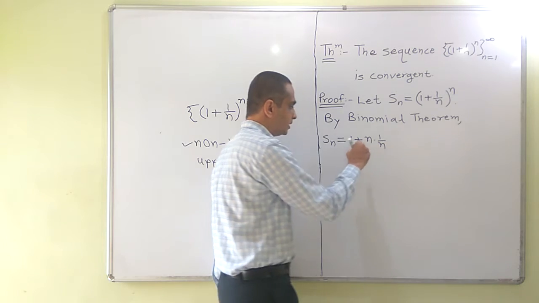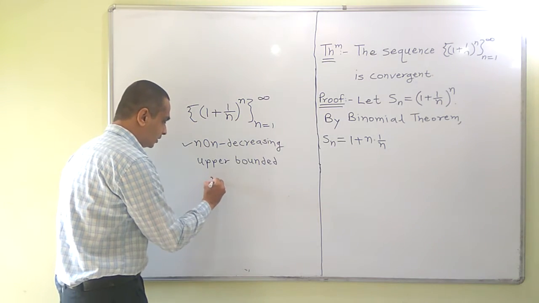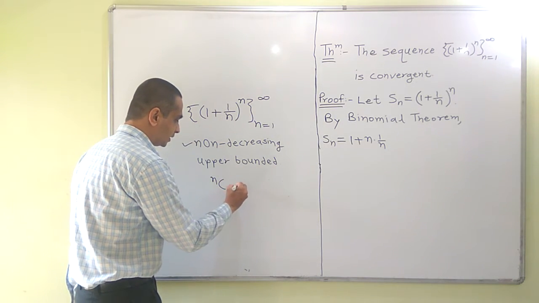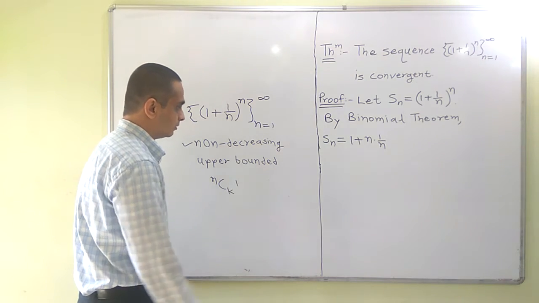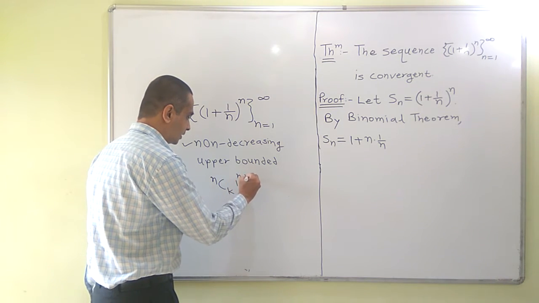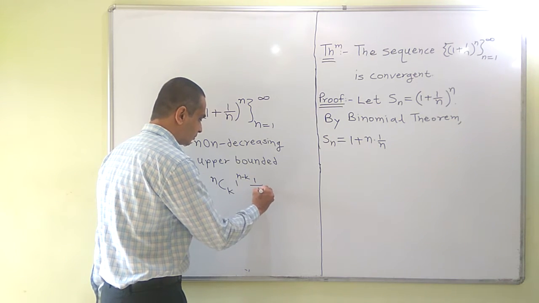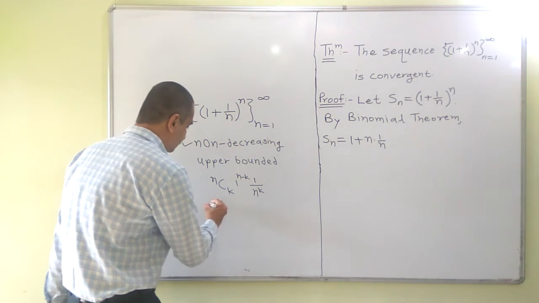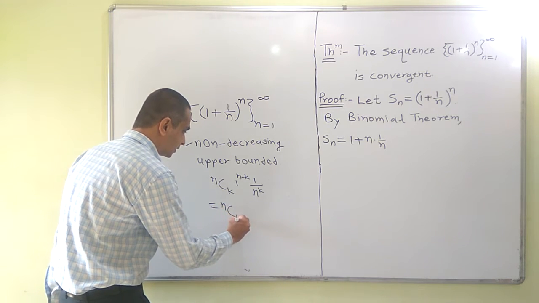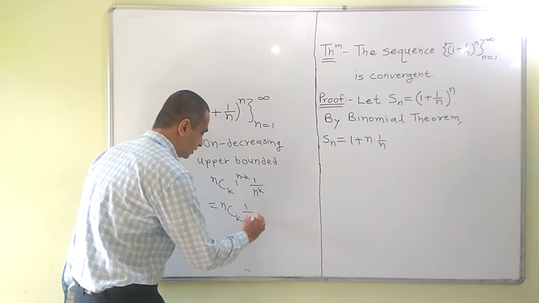This n is actually nc1. The general term is going to be nck 1 raised to n minus k and 1 by n raised to k. So that is simply nck 1 upon n raised to k.